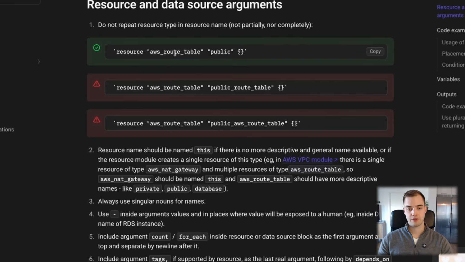Like, you could have something called a route table, so in this example it's AWS, but in Azure we have route tables as well. It makes sense to say that it is an AWS route table and that it is public, like that's concise, because you could have 2 or 3 route tables and it could be an AWS route table internal or private, and then you also have this one called public. But here they illustrate the problem, like you already have route table in the name, so you don't need to put it there twice, basically.